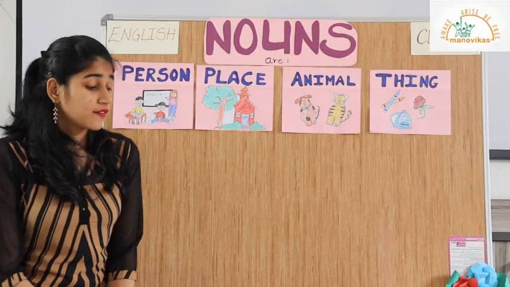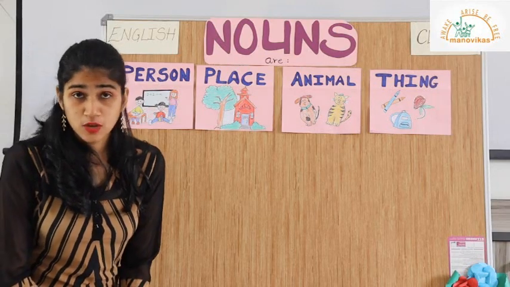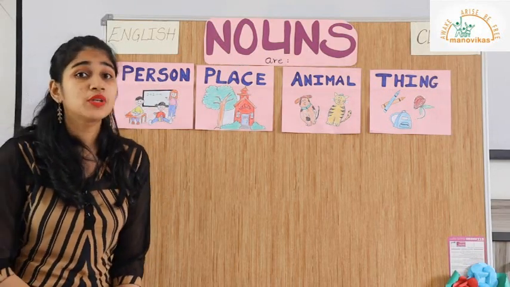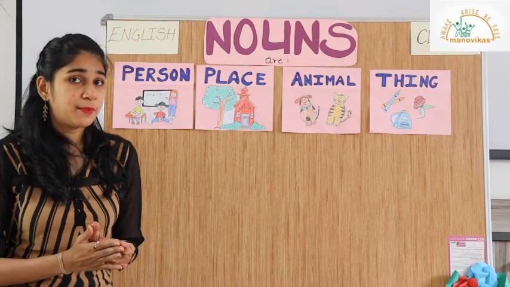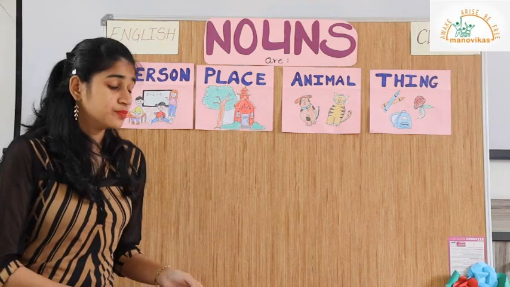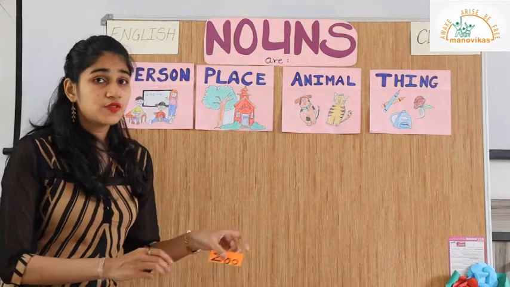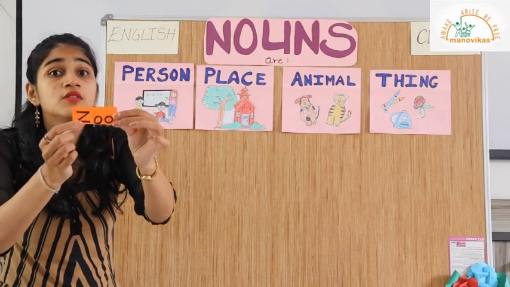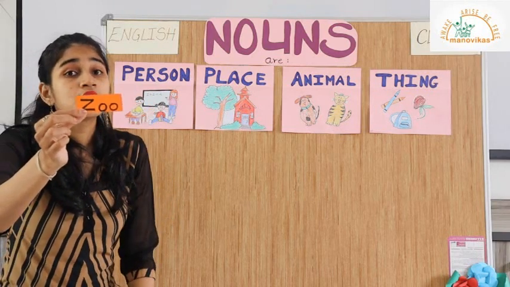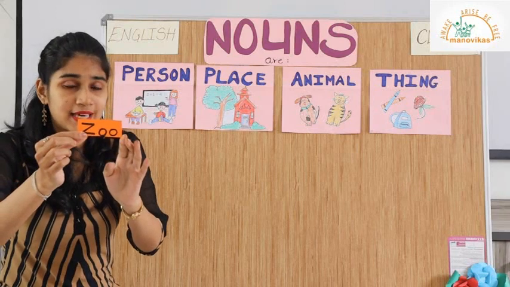So students, now that you know how to identify nouns around you, I have a few naming words or nouns written on paper, and I want you to help me stick them in the correct column. The first word I have is Z-O-O, zoo. Zoo is a place.